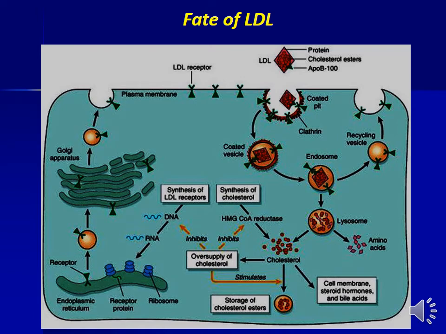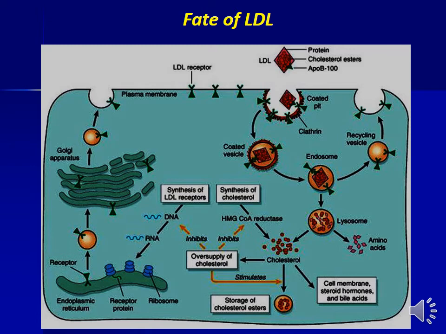Fate of LDL. LDL in the circulation is taken up by the cells in the liver as well as in the extrahepatic tissues. The LDL receptors are located in a clathrin-coated pit. LDL binds to LDL receptor via ApoB100. The receptor LDL complex is internalized by endocytosis.